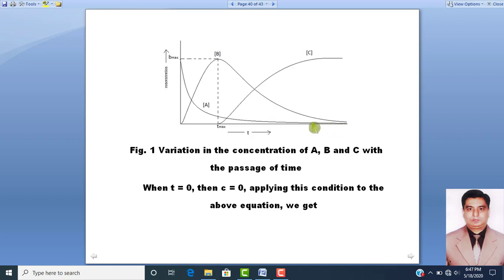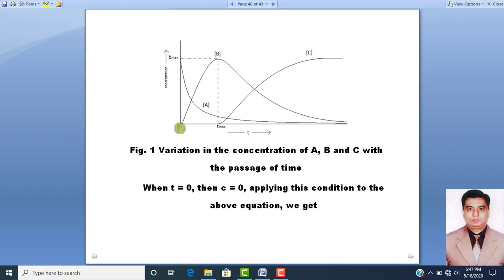At the initial time, when the time starts, the concentration of reactant A decreases very rapidly, but after a few seconds it becomes steady.